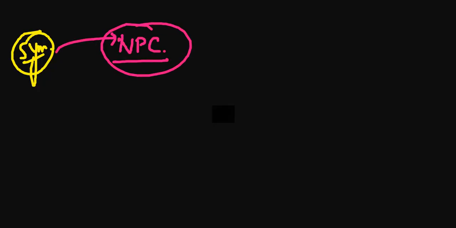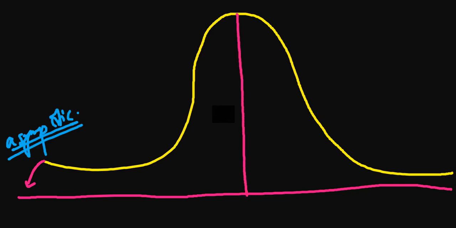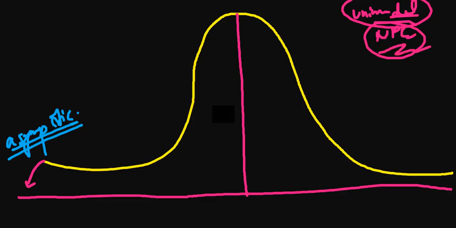Whenever they write about a symmetrical distribution or unimodal distribution, they always mean the same thing called the NPC. NPC stands for normal probability curve, which is always like this till your last breath. This will always be the same. Why the two tails are not meeting over here, I completely don't know, but it is asymptotic. You will find the mean, median, mode, everything in this thing. This is also called unimodal. It is also called the NPC, the Gaussian curve.